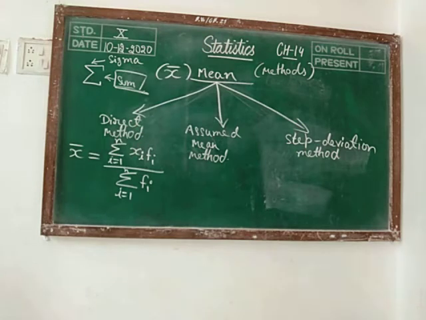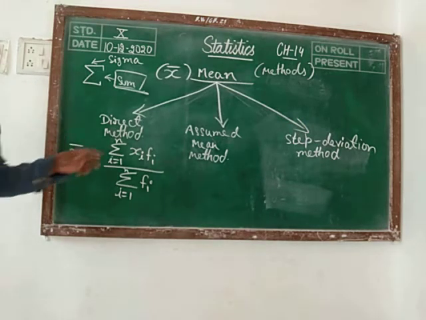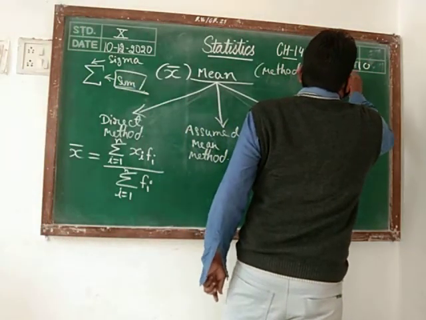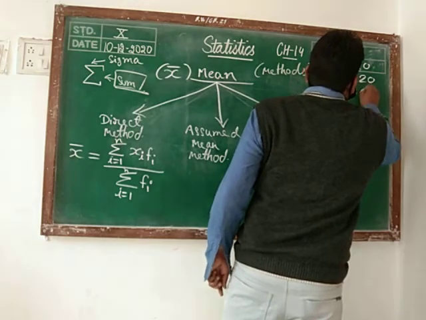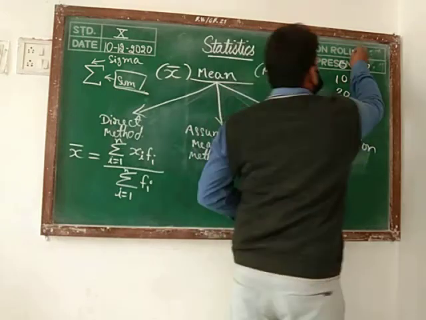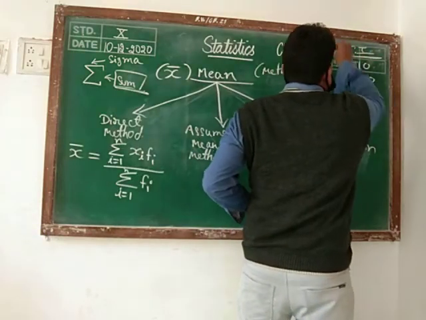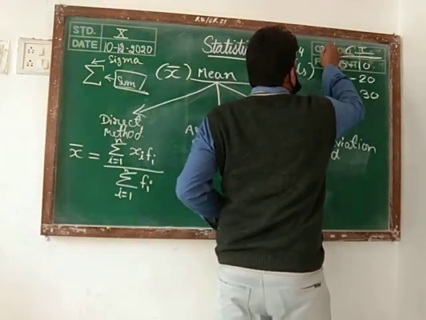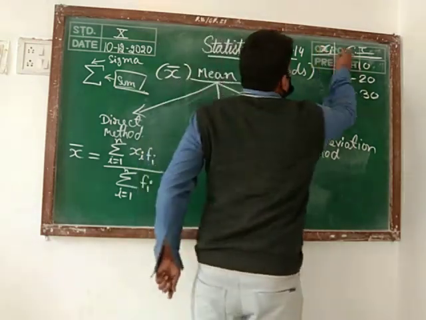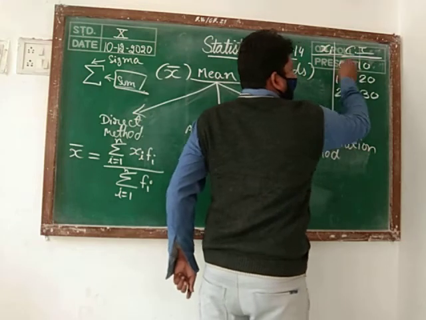How will you get class mark? Anyone in this class? Yes, good. What we know is the class intervals are given to you: 0 to 10, 10 to 20, 20 to 30. These we are calling as class intervals. If we have to find the class mark for this, means the xi, then how will you get it? By adding these two and dividing by 2.